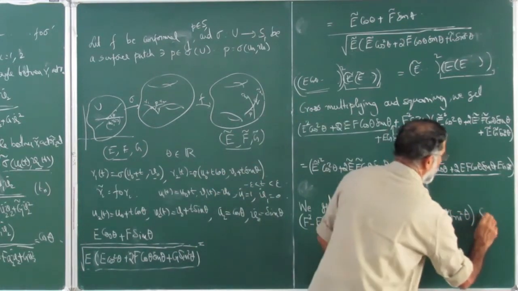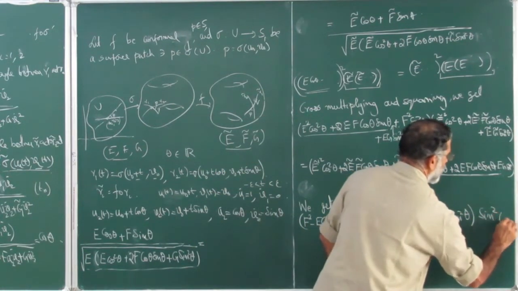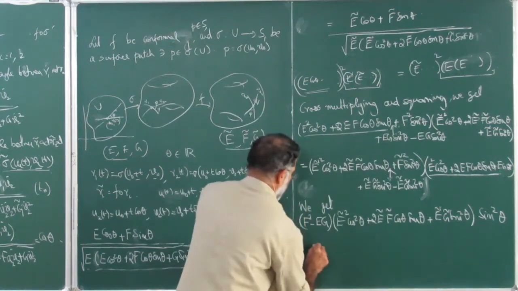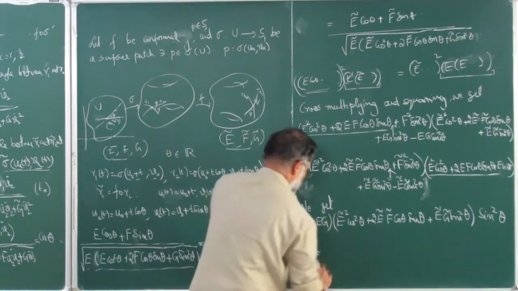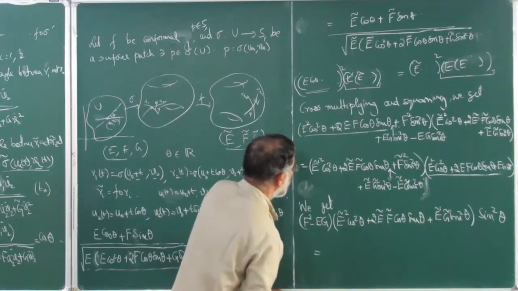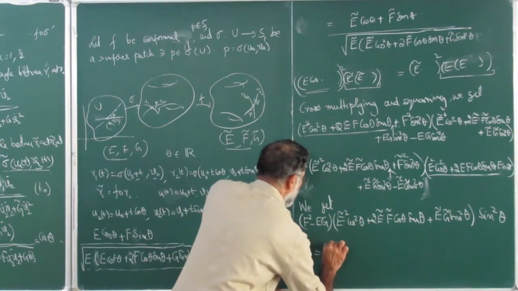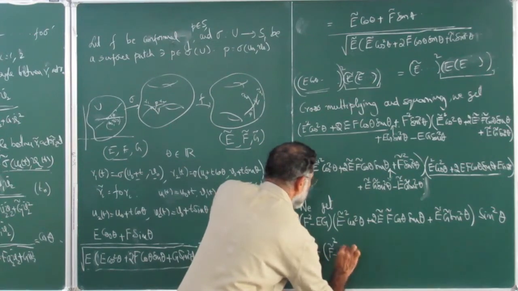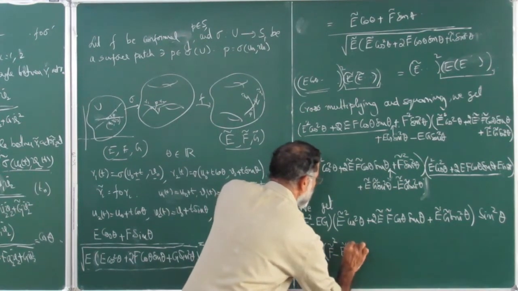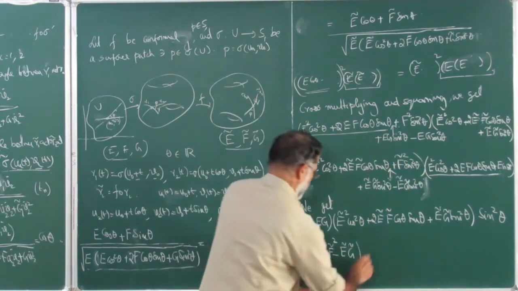Let me write here. And the right hand side, what will you get? Again, same terms. So it will have F tilde square minus E tilde G tilde sin square theta, that I will write later.